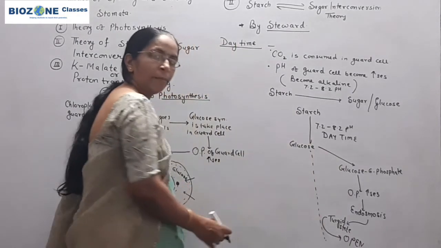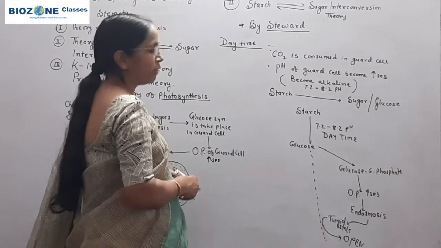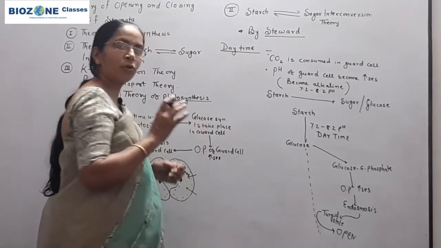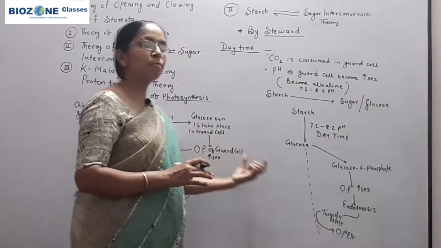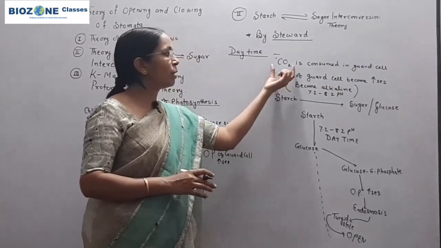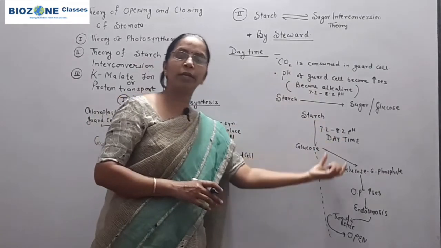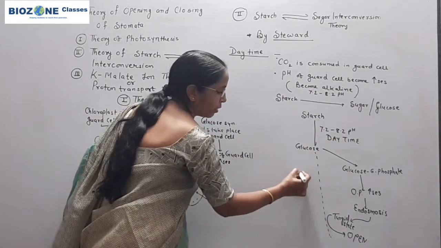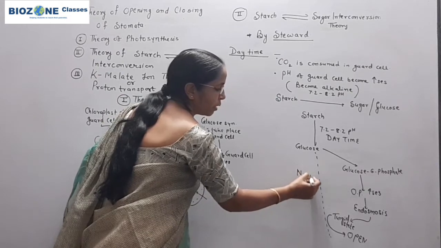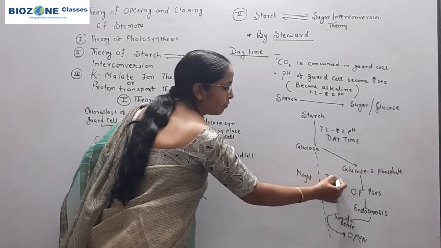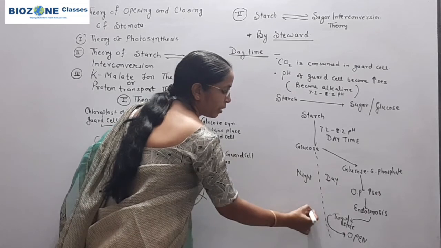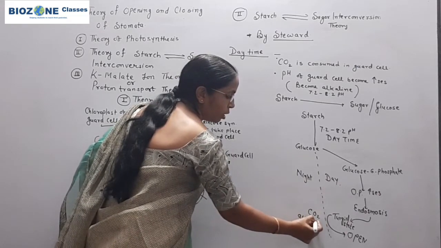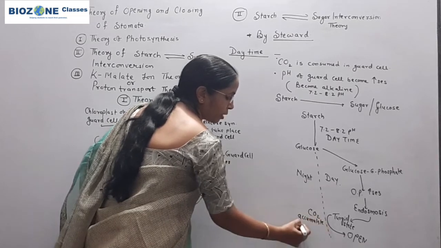At night time, what conditions are available? At night time, as the process of photosynthesis stops, respiration begins. So the carbon dioxide which is consumed during the daytime in guard cell, at night CO2 accumulates in guard cell.